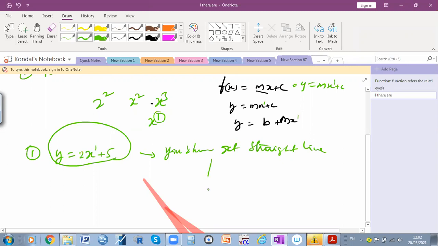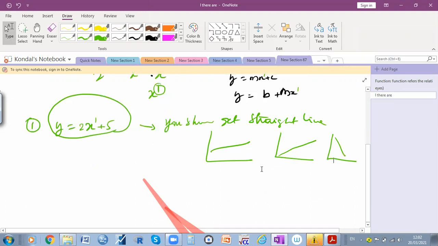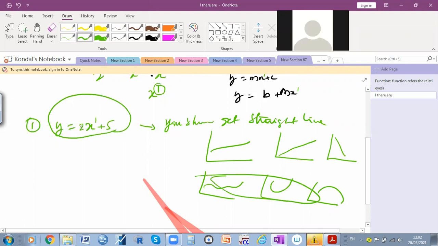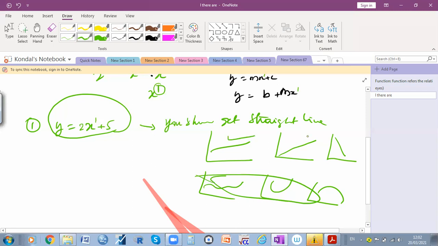It may be like this, it may be like this, it may be downward, but there should be a straight line. There are no ups and downs like this. We cannot get that when you have linear functions. When the power value is equal to 1, we should get straight lines. Okay, have you understood?